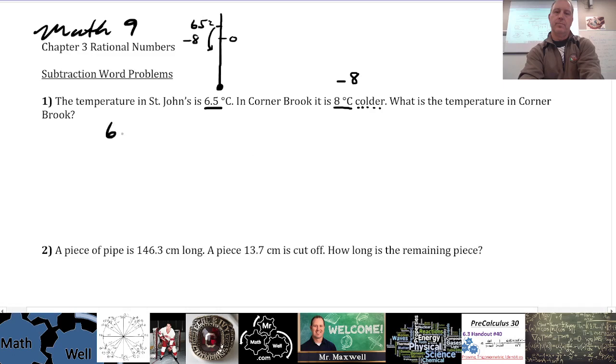So I'm going to start with 6.5 here, and I'm going to subtract 8. Okay. If you want to write 8.0, you can. Doesn't really matter. But that's what we want to figure out here. So on our number line, our thermometer, we go down 6.5 to 0. This is 6.5. And then I have to go down another 1.5 degrees to make 8. You see? Because 8 is 6.5 and 1.5. Is that right? So 6.5 plus 1 is 7.5, and then another half is 8.